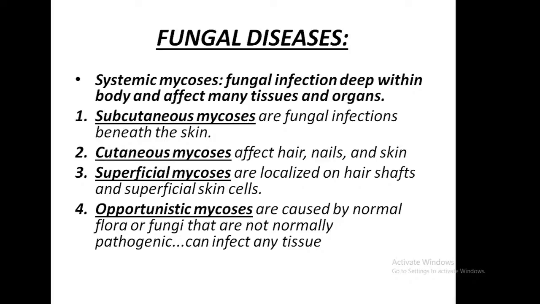Superficial mycoses are localized on hair shafts and superficial skin cells. Fourth one, opportunistic mycosis. They are caused by normal flora or fungi that are not normally pathogenic, and this can infect any tissue.